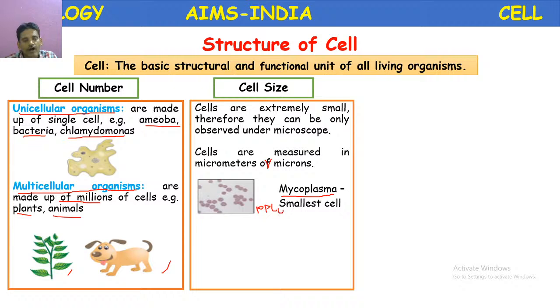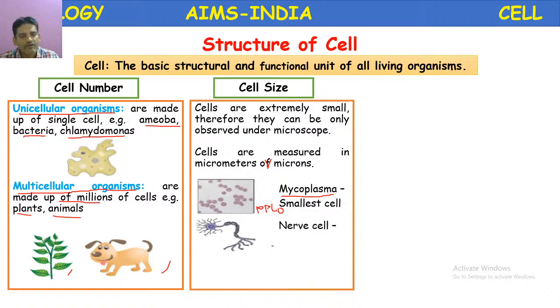Please note down the full form: pleuropneumonia-like organisms. Actually these bacteria are present in the body, and the symptoms are not visible because they take much time to multiply. So these are the smallest cells, 0.2 to 0.4 micrometers in size.